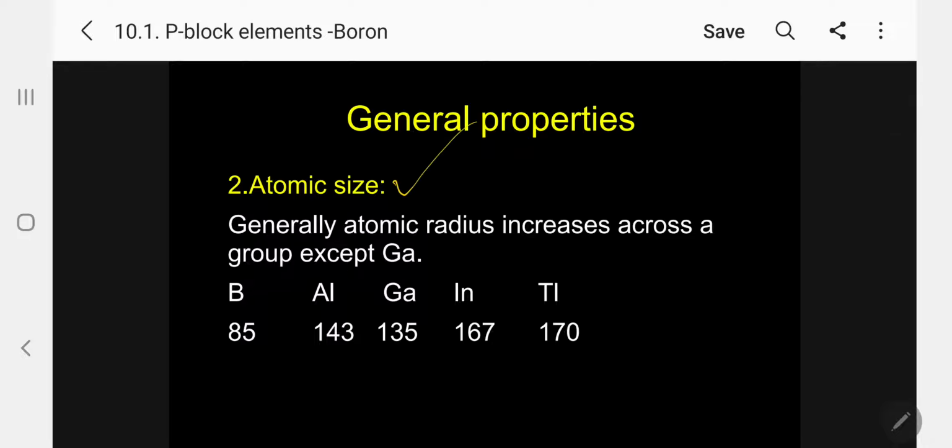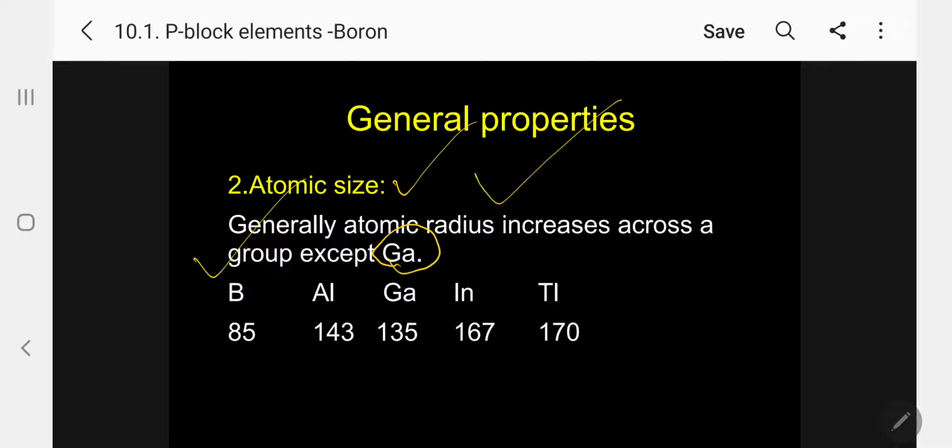Coming to the general properties, second, atomic size. Generally, as we have studied in the periodic classification of elements and periodicity, atomic size increases down the group and decreases across the period. All other properties are just the reverse. So in this case, atomic size generally increases down the group, but the exception is gallium.